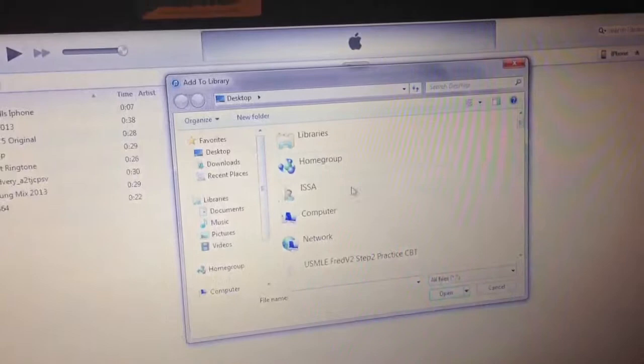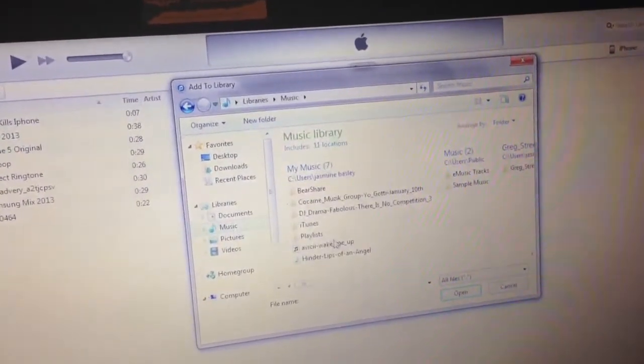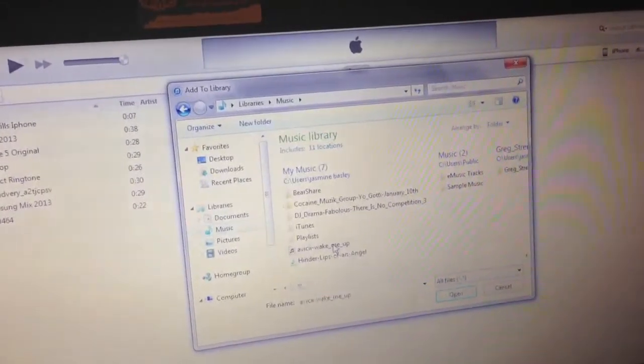Then you just go wherever you downloaded your ringtone. I put it in my music, it's right there. Press on it, click open, and as you guys can see, it's the first one right there.